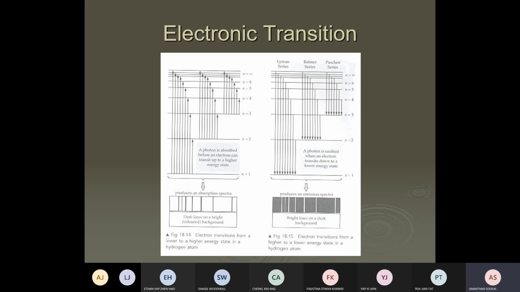On the right is the emission spectrum. The left we call the absorption spectrum: absorbing a photon and going to a higher excited state. So check the exam carefully to see whether they want an emission spectrum or an absorption spectrum. If they say emission spectrum, that means emitting photons, the electron goes down to a lower level, so you draw all the arrows downwards. If they say absorption spectrum, the same pattern, just put all the arrows upwards.